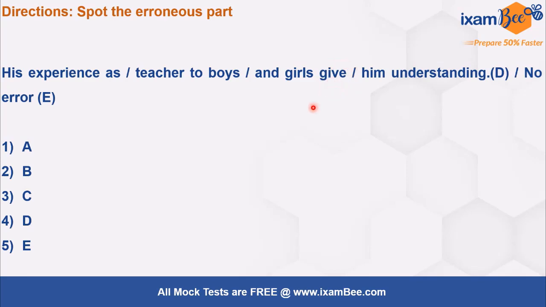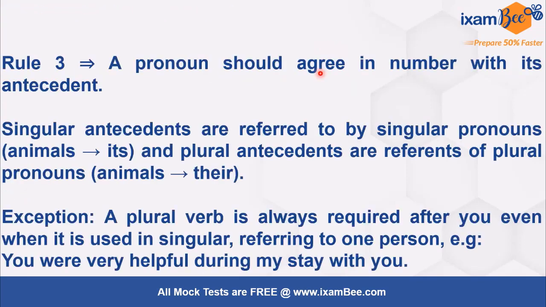Because the verb is closer to girls does not mean that this is the subject, right? They are talking about his experience, right? So experience is the subject, it is singular, thus the verb should also be singular, and we make a verb singular by adding s to it. All right, so this should be his experience as teacher to boys and girls gives him understanding. All right, so here the error will be in this part. It should be gives instead of give. All right, so let's move ahead and see another rule.